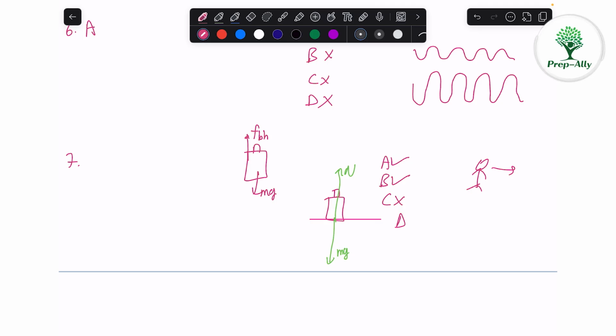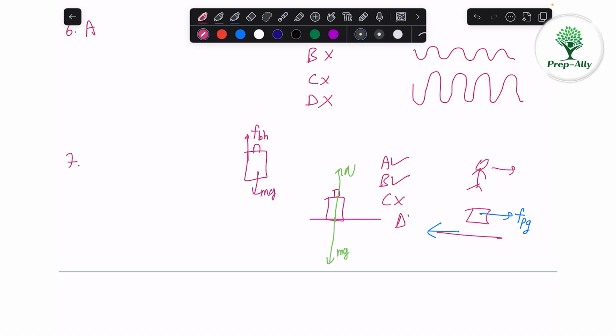It is a frictional force only. The normal reaction due to ground will act upward, but the friction will act horizontally. And it will be a static friction because he is just walking without sliding his shoes. His shoes will apply some force in backward direction. It is a static friction, and the ground will apply a reaction force on his shoes. So force on a person due to ground in that direction, and it's a static friction.